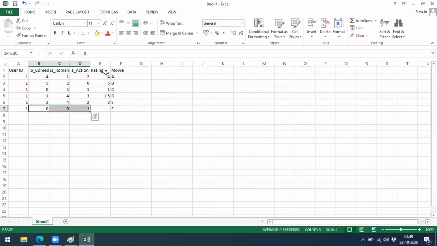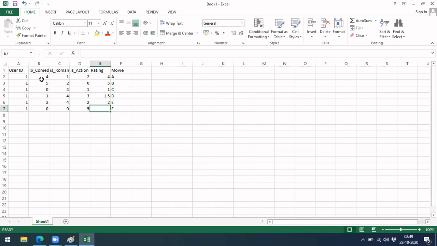So this is a scenario where there is no comedy at all and no romance at all, and there is only action. So it is a complete action movie. Let's say it that way. So how much would he rate it? We should be able to get this kind of data and predict this rating here. If we are able to predict it, that is what a recommendation system will do.